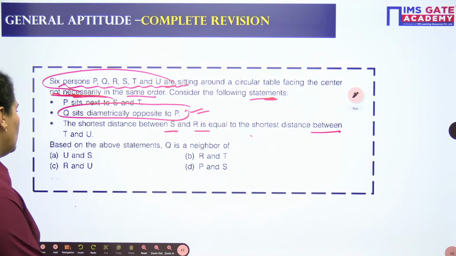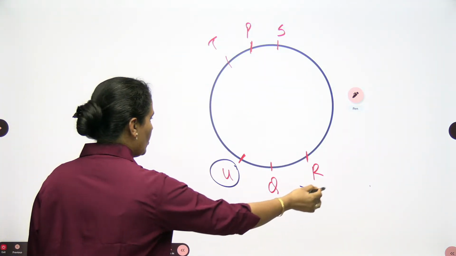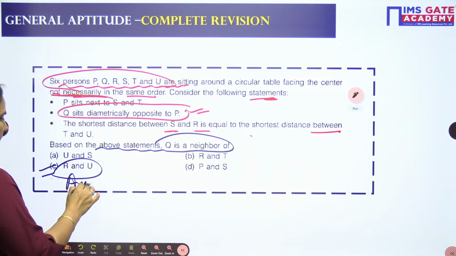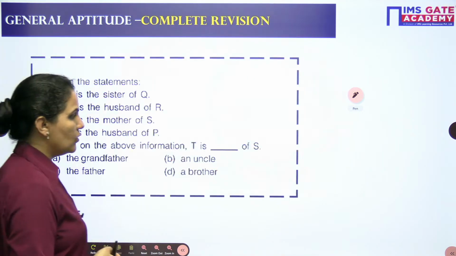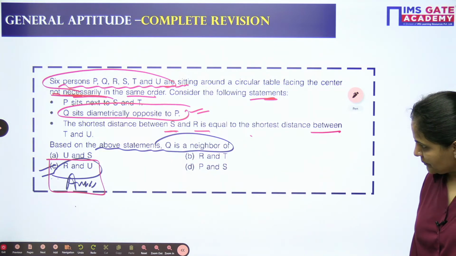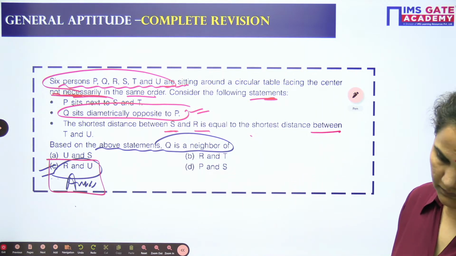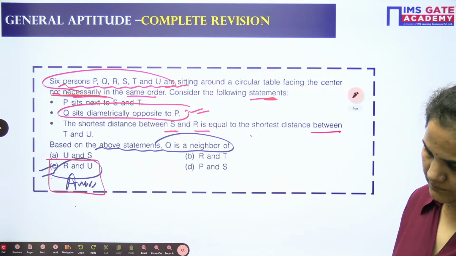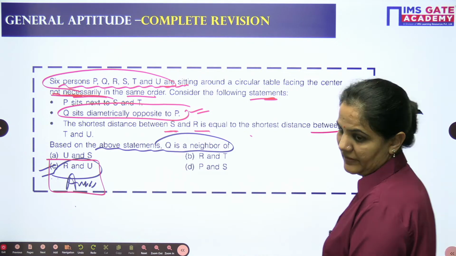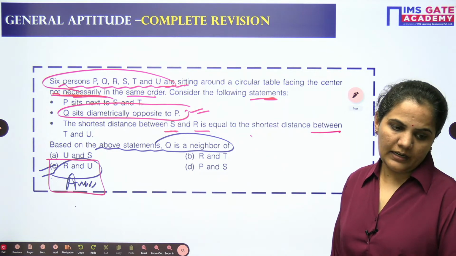Now based on the above statement, Q is a neighbor of whom? Q is a neighbor of either U or R. What options do you have? U or R, option C. Q will be the neighbor of U and R. Clear? Chalo. Let's approach the next question.